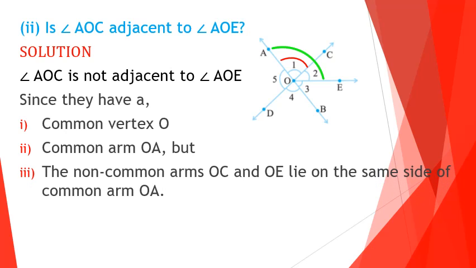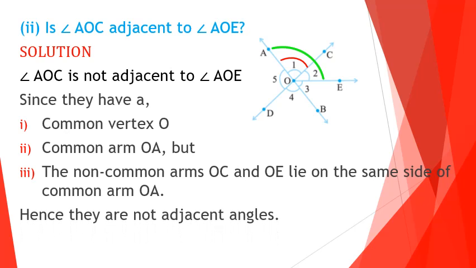But the non-common arms OC and OE lie on the same side of the common arm OA. Actually, to become adjacent angles, the non-common arms must lie on both sides of the common arm. But here the non-common arms lie on the same side of the common arm. Hence the given angles are not adjacent angles.